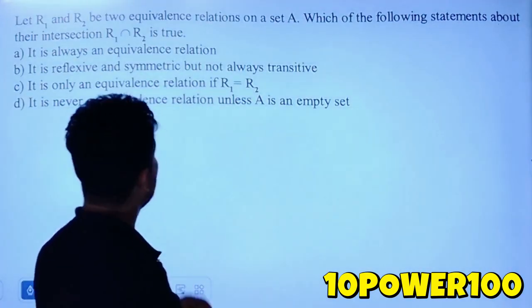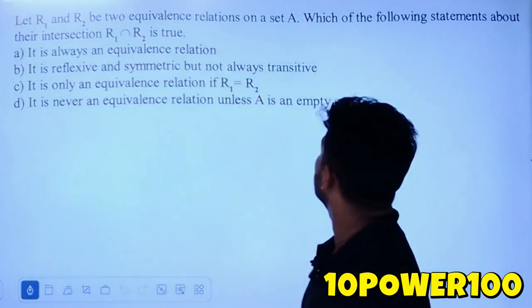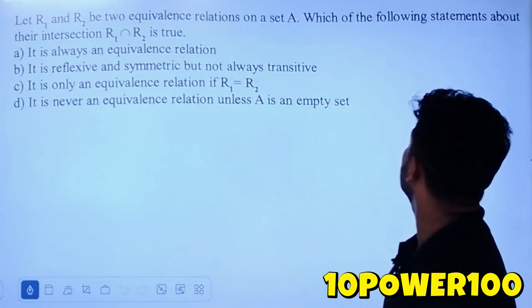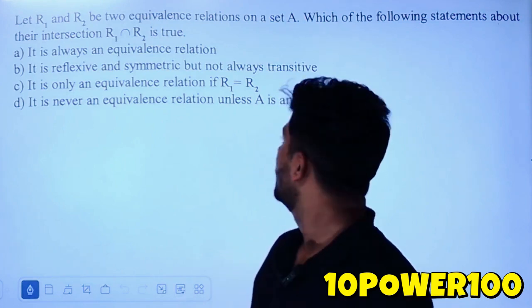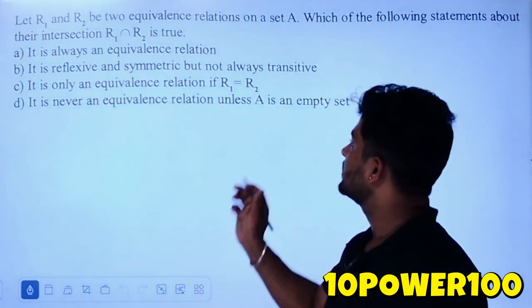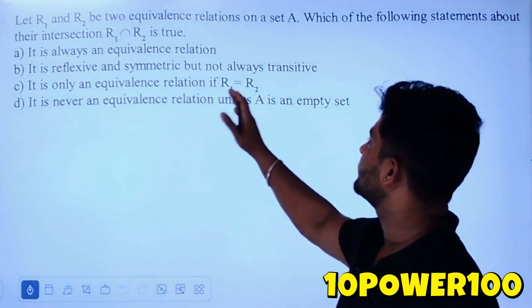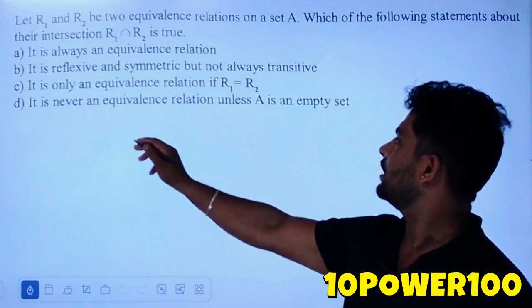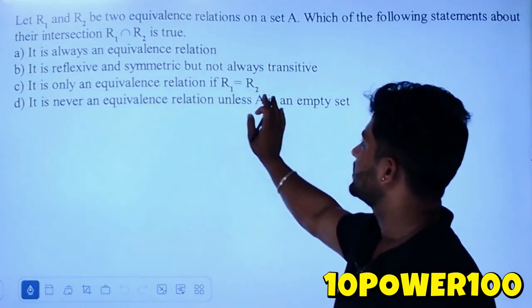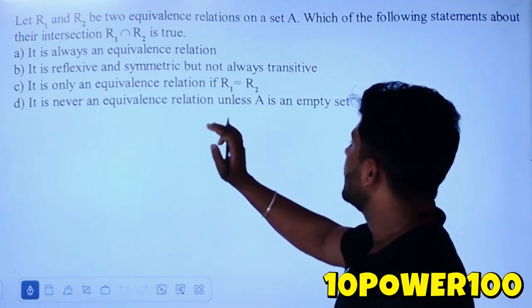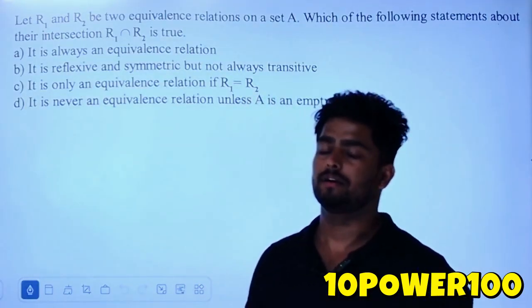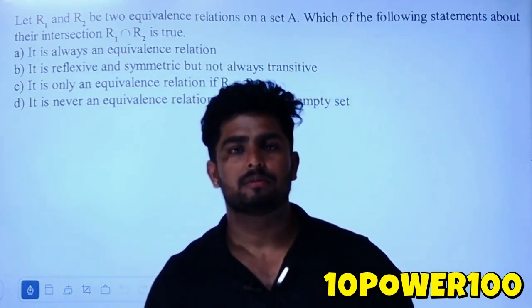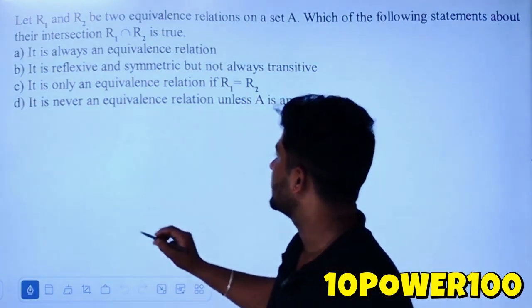First question. Let R1 and R2 be equivalence relations on set A. Which of the following statements about their intersection R1 intersection R2 is true? First, R is an equivalence relation. Second, R is reflexive and symmetric but not transitive. Third, it is an equivalence relation only when R1 is equal to R2. Fourth, it is never an equivalence relation unless A is an empty set. The answer is equivalence relation. Option A is the correct answer.